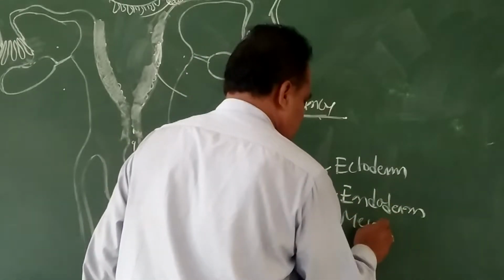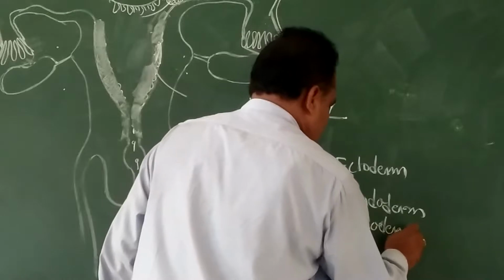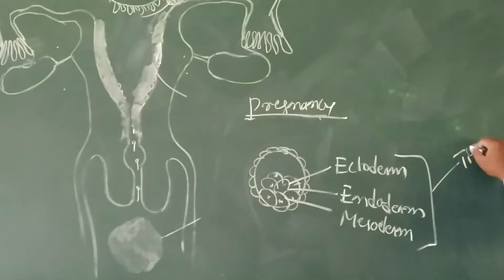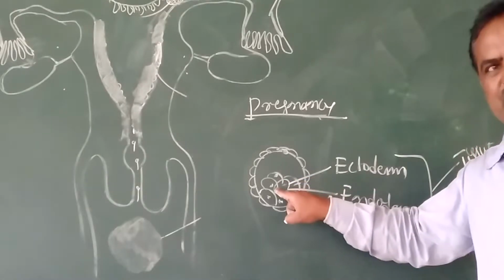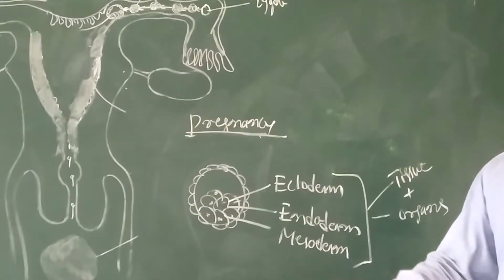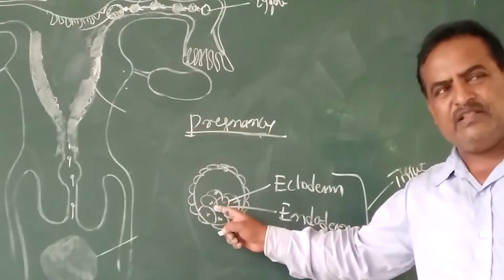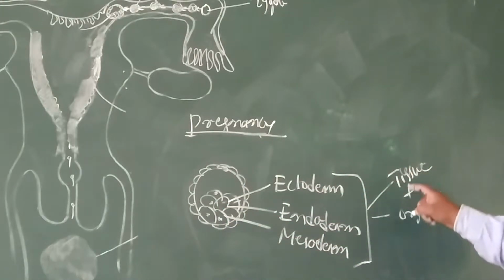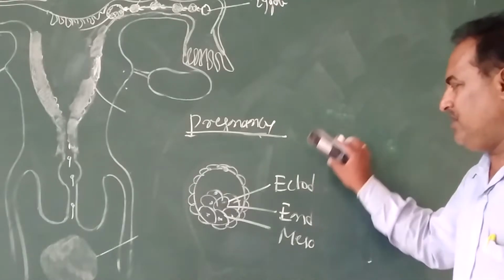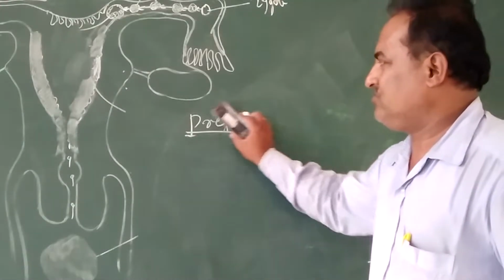These layers are very important for the formation of tissues and organs. For the formation of tissues and organs, the cells responsible are called stem cells. Stem cells have the capacity to produce tissues and organs during the developmental stages of the fetus.